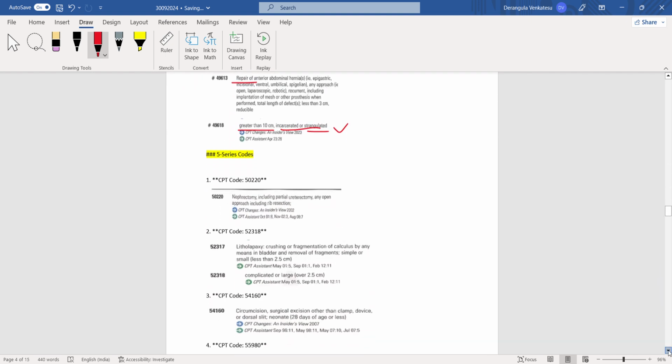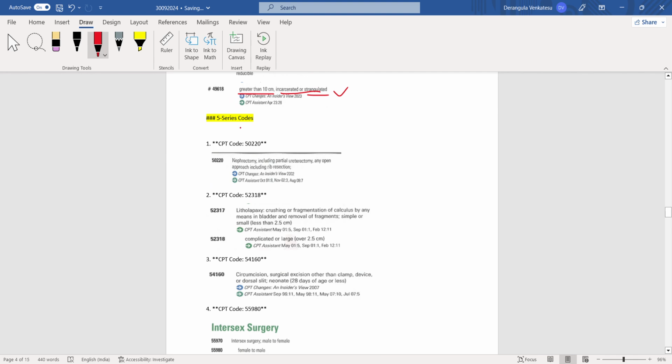And next 5 series. From 5 series they asked on nephrectomy including partial ureterectomy, any approach including rib resection. Okay, so nephrectomy 50220 is the answer for that. And next question, litholapaxy. Litholapaxy complicated or large over 2.5 centimeter.